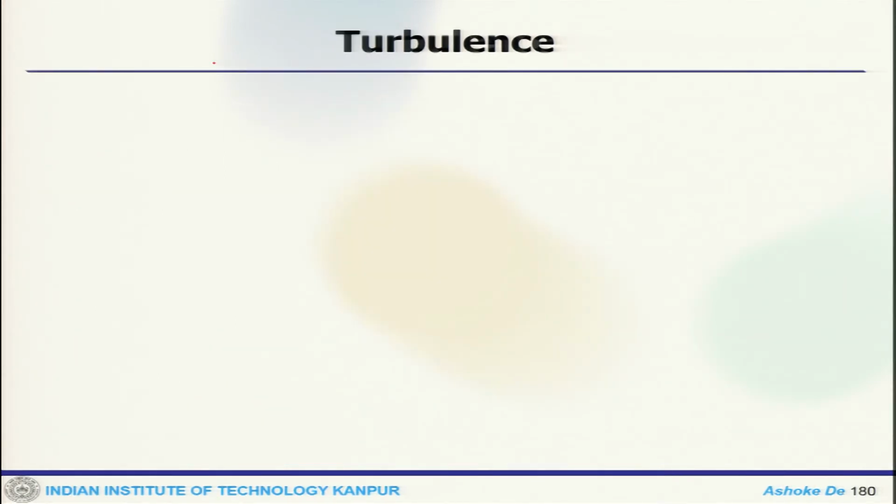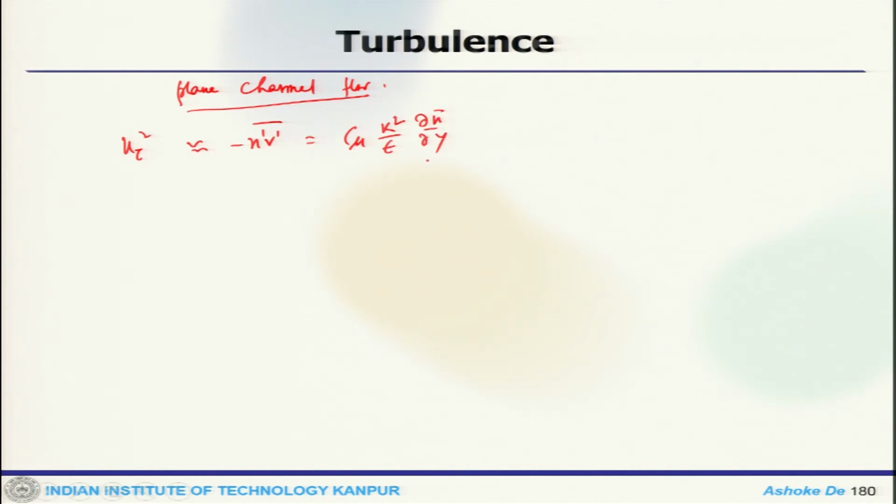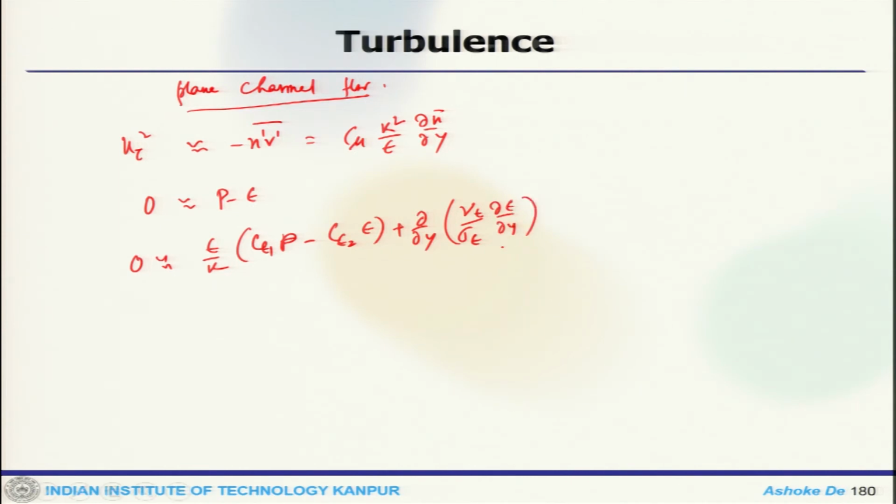Now, behavior of this model in the logarithmic layer for, let us say, plane channel flow. If you look at the behavior, u tau square would be like C mu k square by epsilon, and this would be P minus epsilon, and epsilon by k, C epsilon 1 P minus epsilon, plus del y of nu T by C sigma, del epsilon by del y.